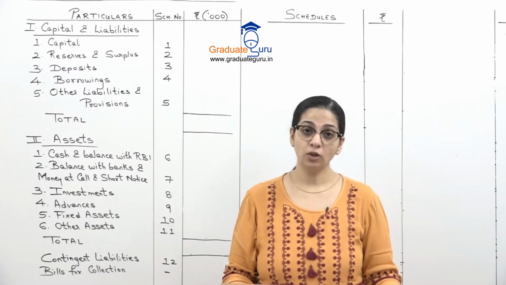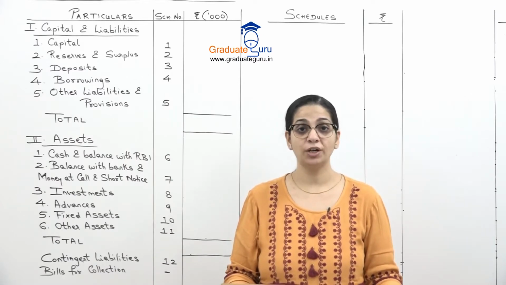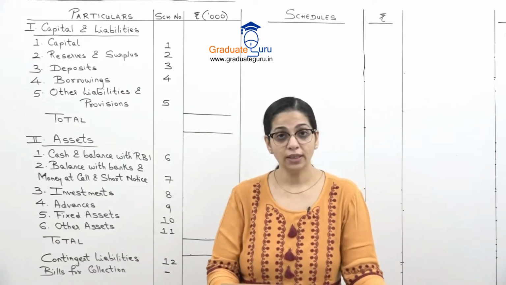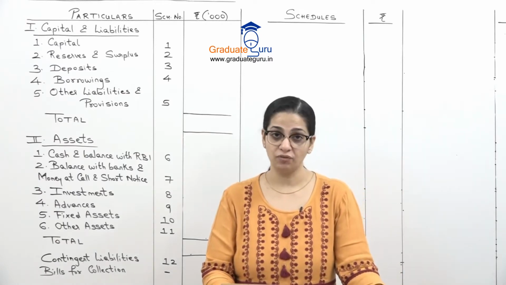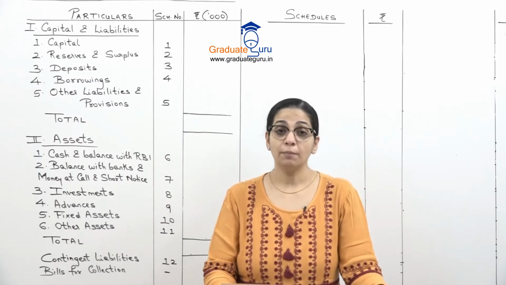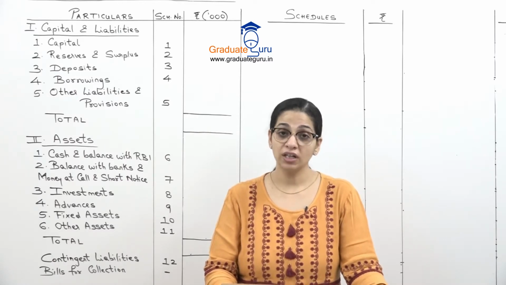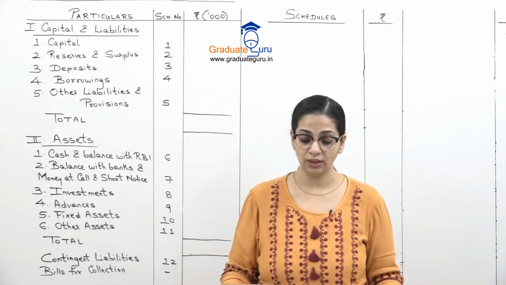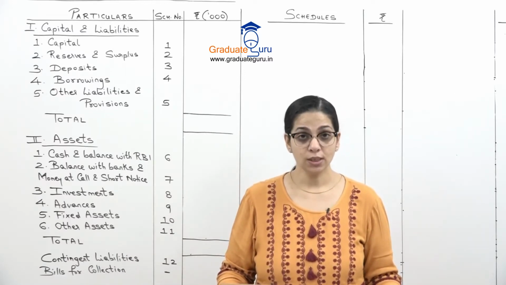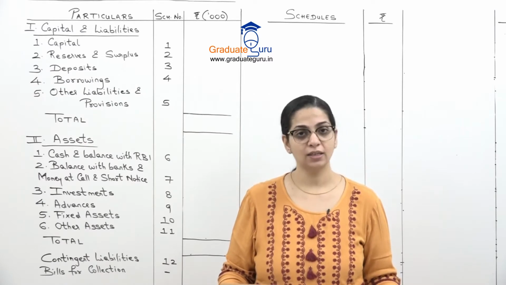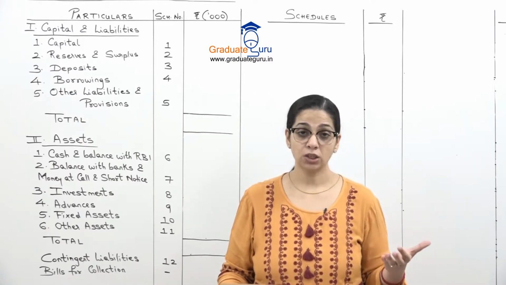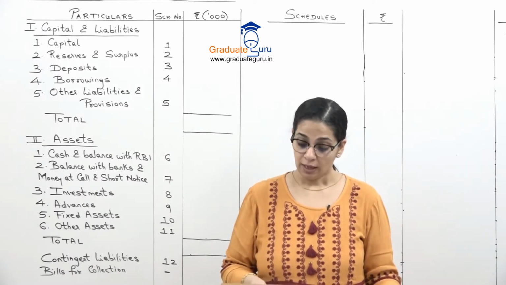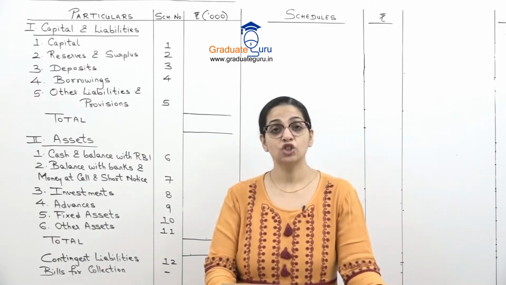Money at call and short notice, that is also in schedule 7. Gold is an investment for the bank, so that will be schedule 8. Then we have government securities, which is again schedule 8, it's an investment for the bank. Premises and furniture, both amounts will be fixed assets, so that will be schedule 10. Term loans will be in schedule 9, that is again given to the customers, that is the clients, as an advance.